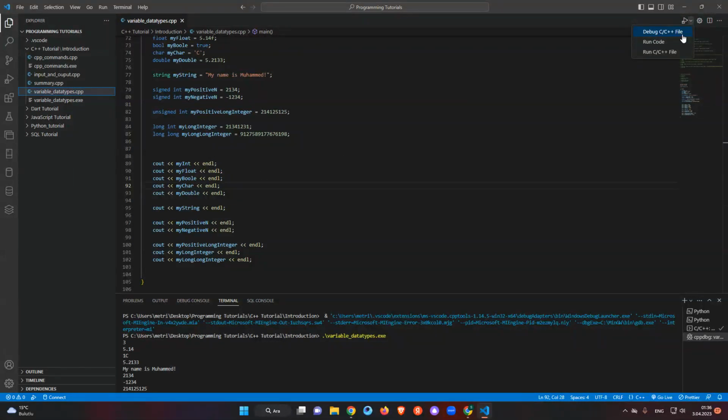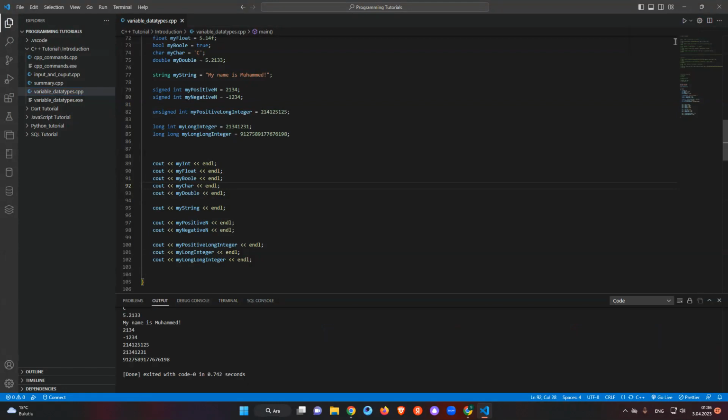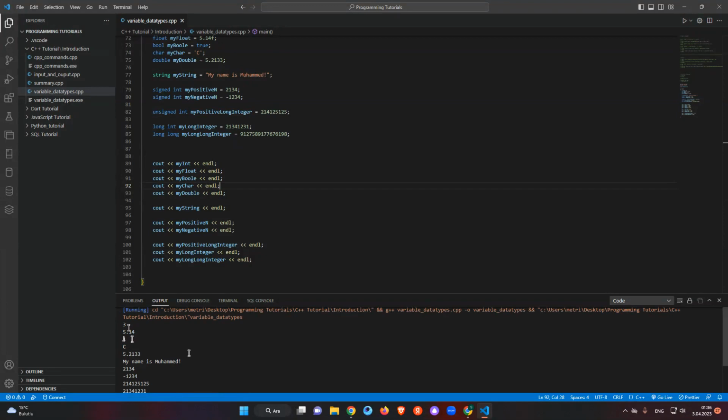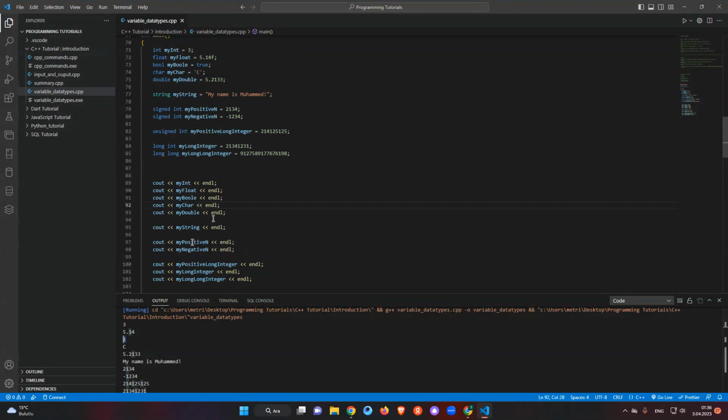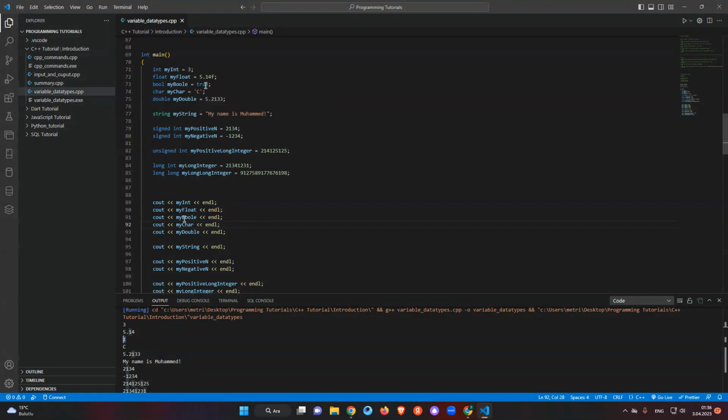Oh my god. Run code, say run code. Yeah, it is 3. Anyway, it is just true. Normally it has to give you true, but in this case I don't know why it gives 1. We'll talk about it later.